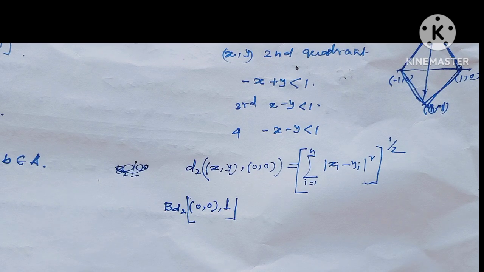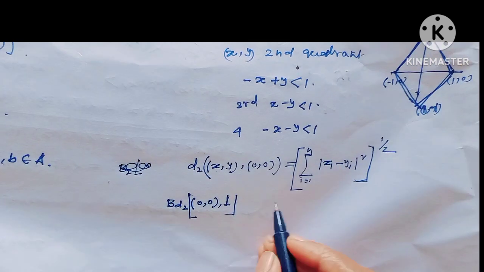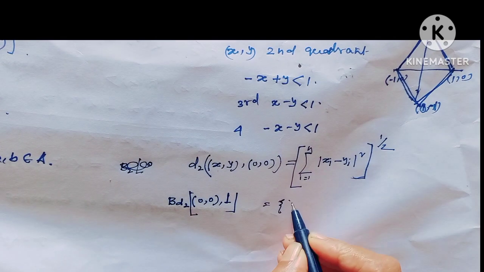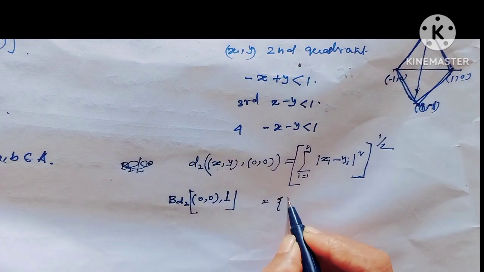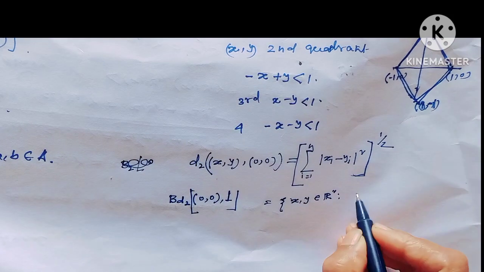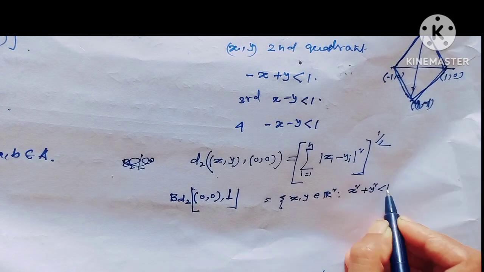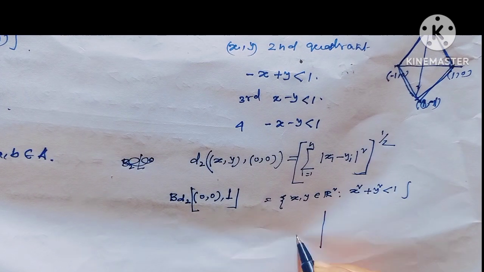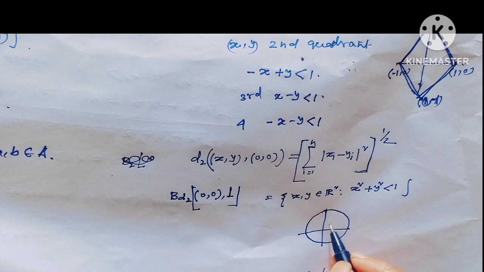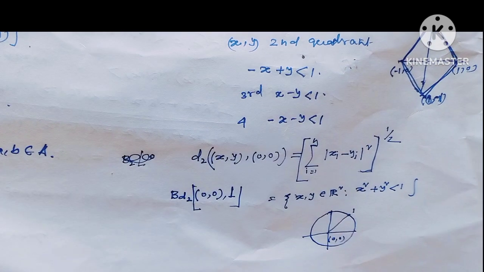Then the open ball B_{d2}((0,0), 1) with respect to radius 1 would be the set of (x, y) belonging to R² such that x² + y² < 1. This is actually the circle of radius 1. This is the center (0,0) and this is the radius 1.